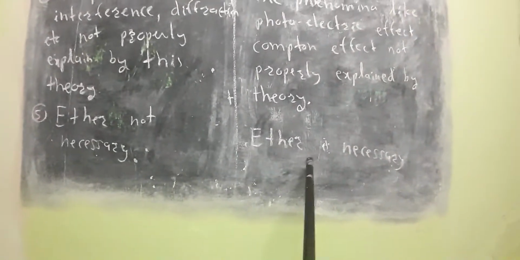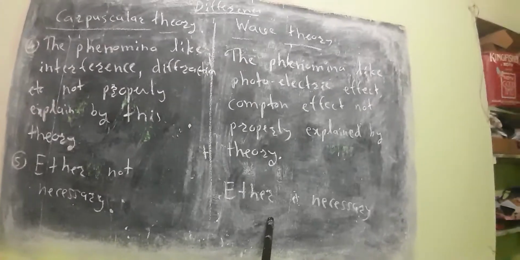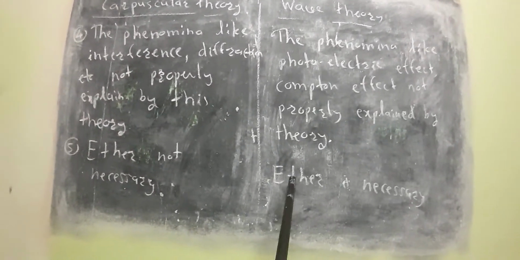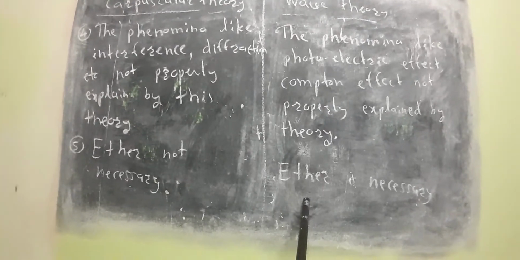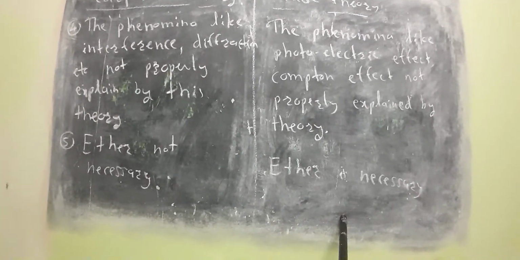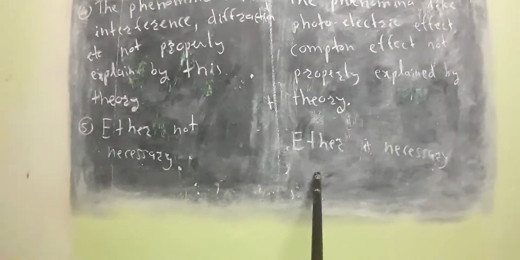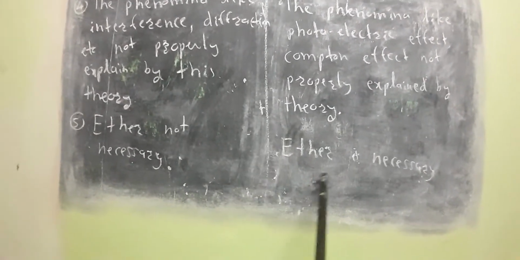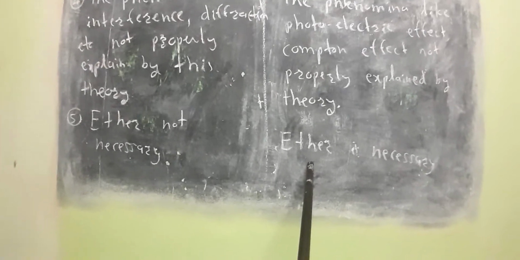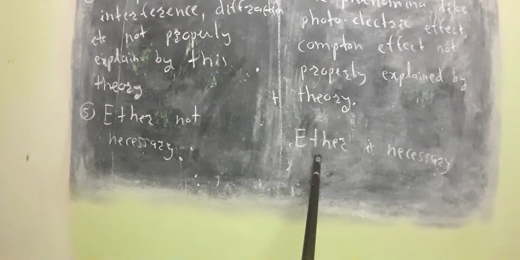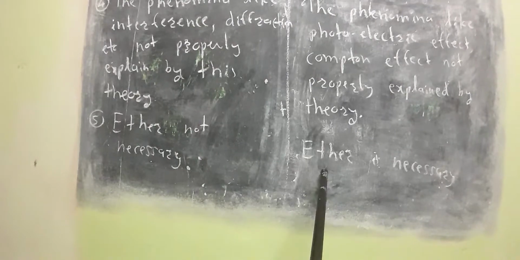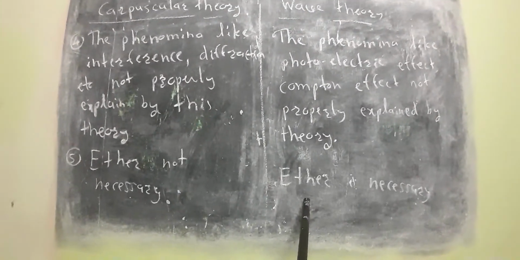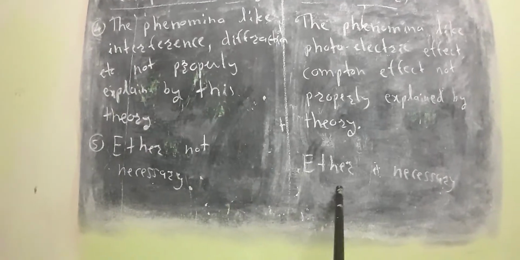But in case of wave theory of light, ether is necessary for the motion of the light wave from one point to the other point. For transmission of light from one place to the other place, this medium, ether, is important. In absence of ether, light cannot travel. That means ether is necessary for the motion of light. So this is called the next difference.